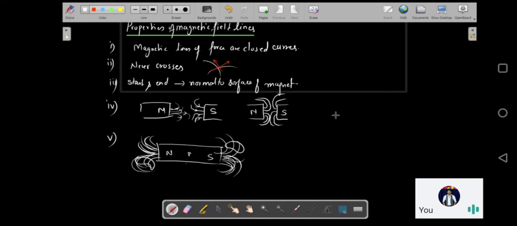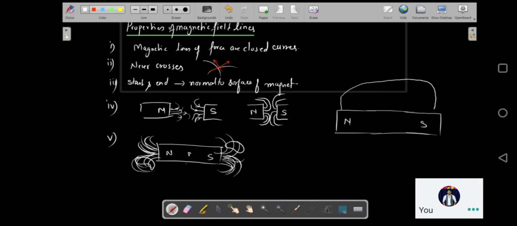Supposing I have a magnet. This is my north pole, this is my south pole. As I told you, the magnetic field lines are going to come from the north pole and end at the south pole. It is going to come from the north pole and end at the south pole.